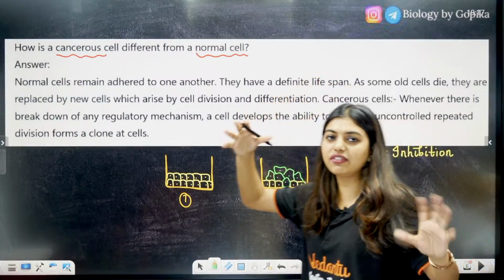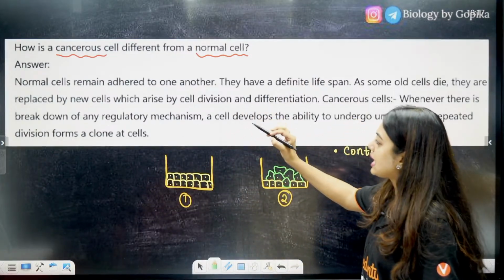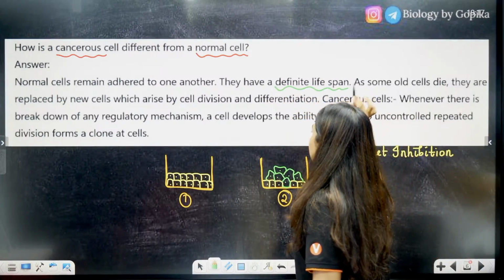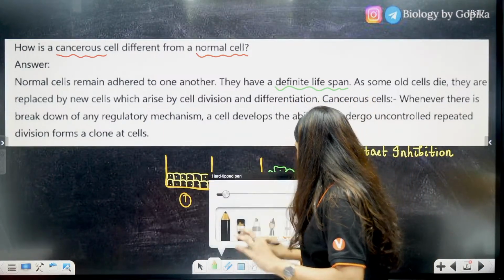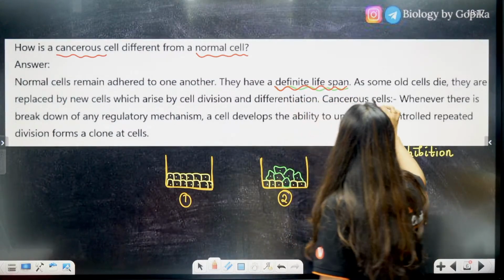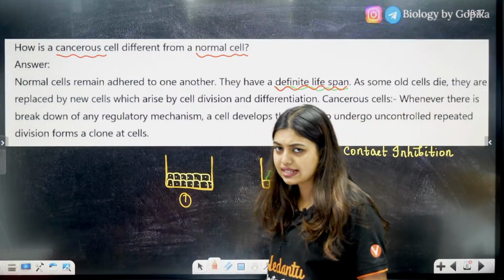They do not have a proper way of growing. Normal cells adhere to one another and have a definite lifespan. After some time, they have to degenerate and die. As old cells die, they are replaced by new cells, which arise by cell division.